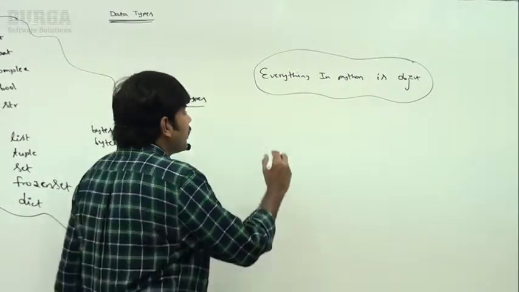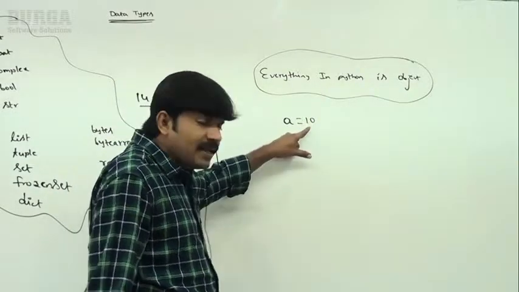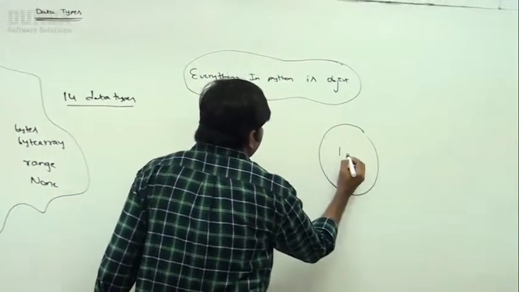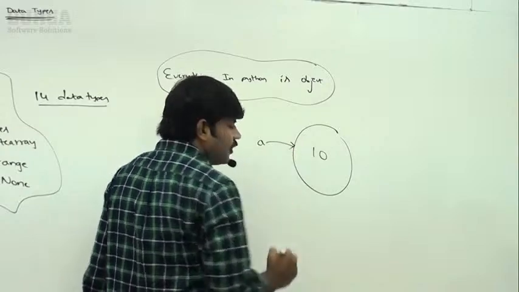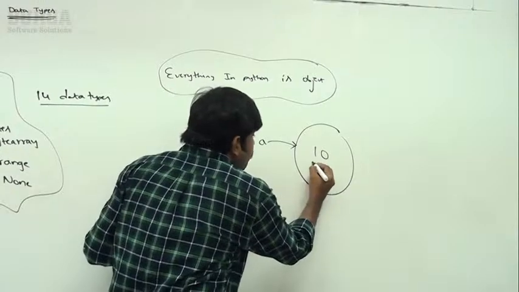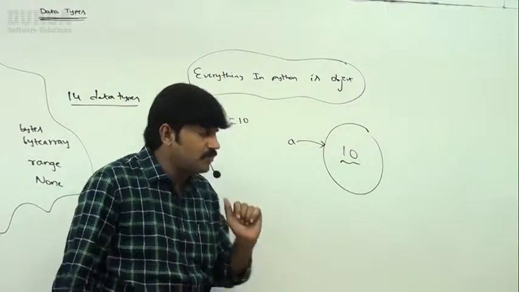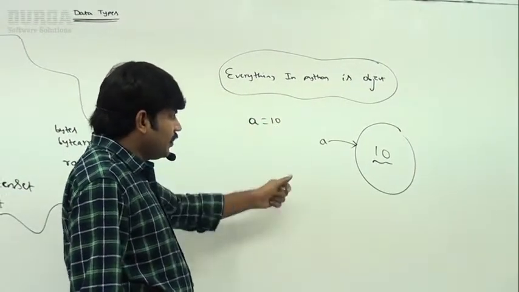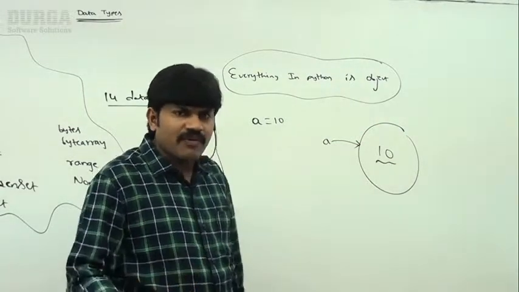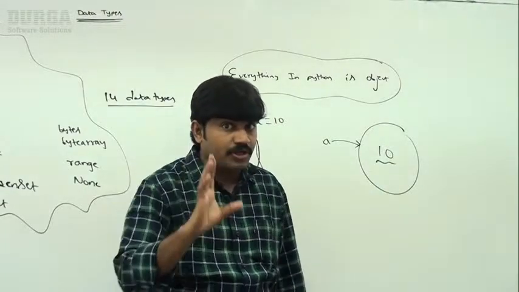So if I take a is equal to 10, do you know this 10 is an object? This 10 itself is an object. Keep in mind that a is the reference variable pointing to this int object. The value represented by this int object is 10. So a is equal to 10 means a is internally an object. Not only this, boolean value, string value, everything in Python is an object only. Please inject this point in your mind very strongly.